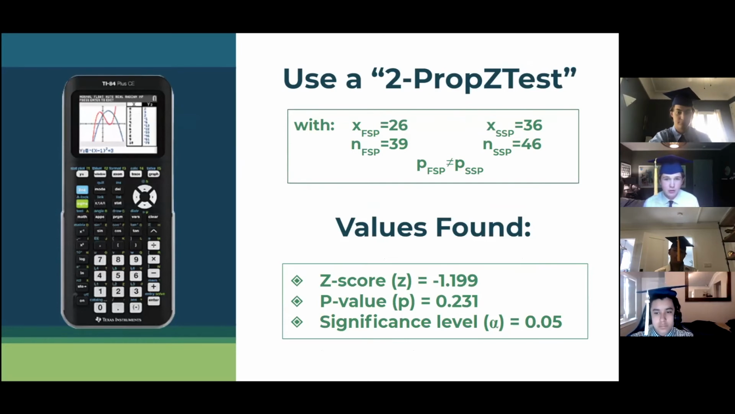We used the Spotify data to most easily compare for the null and alternative hypotheses. We had 26 freshmen who used Spotify out of the 39, and 36 seniors who used Spotify out of the 46. Our final command on the calculator was to set them not equal, which is our alternative hypothesis. Our z-score was -1.2, and our p-value was 0.231 with a significance level of 0.05.